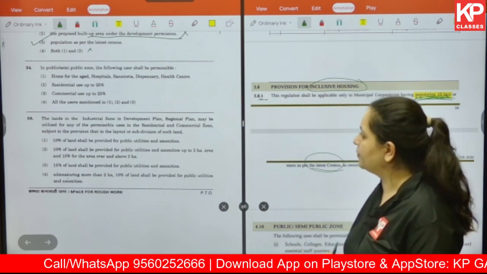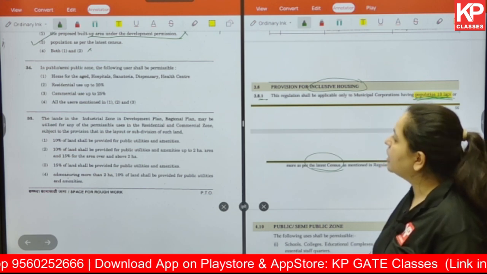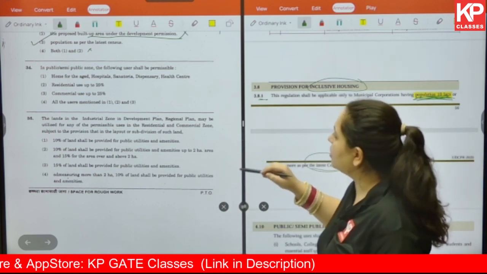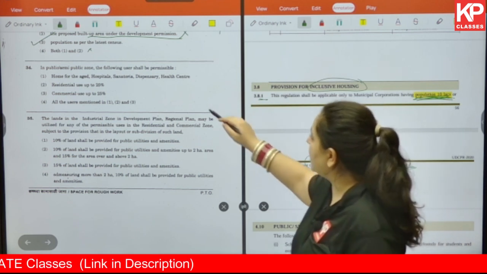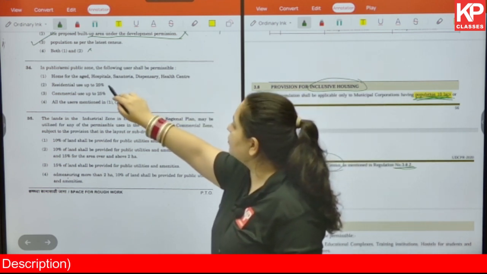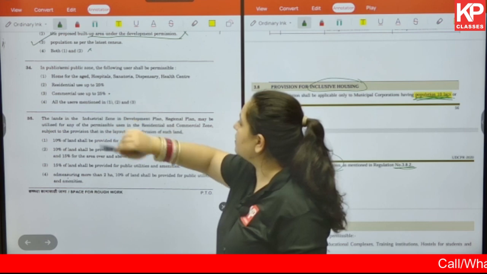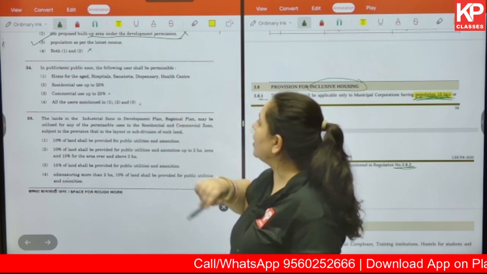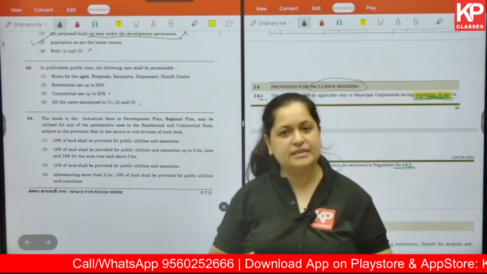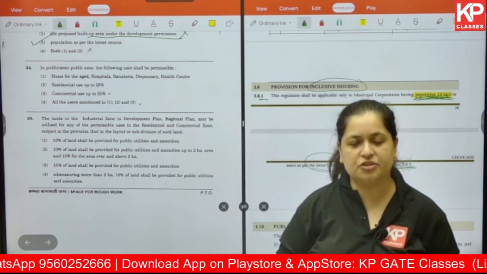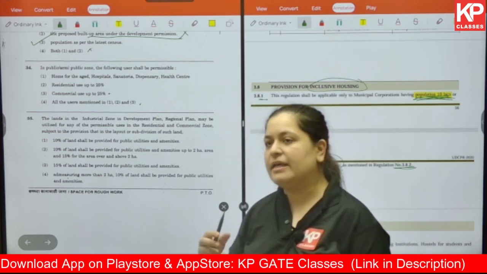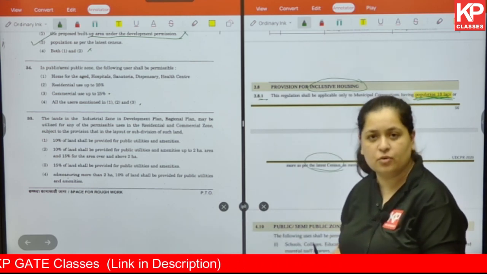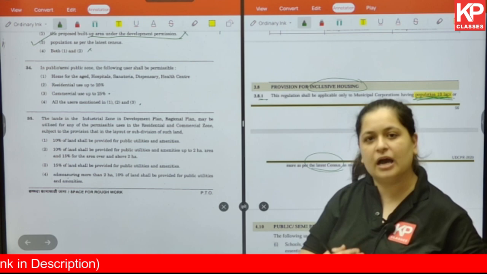Question number 34. In public semi-public zone, the following user shall be permissible: home for aged, hospitals, sanatoria, dispensary, healthcare, residential use up to 25%, commercial use up to 25%, or all the users mentioned in 1, 2, 3. So we know the various land uses. There is residential, industrial, public, semi-public, commercial, and there are some activities of the other land use zone which can be permissible into the other land use.